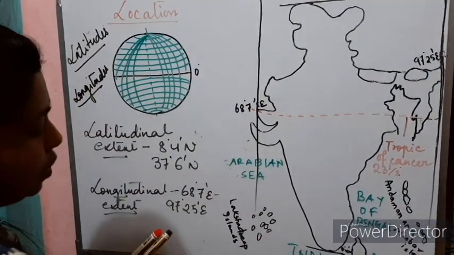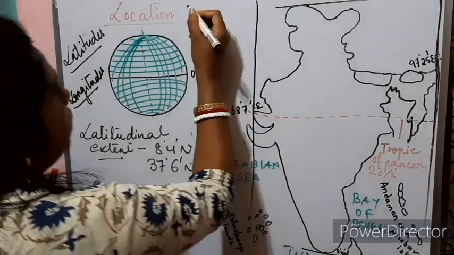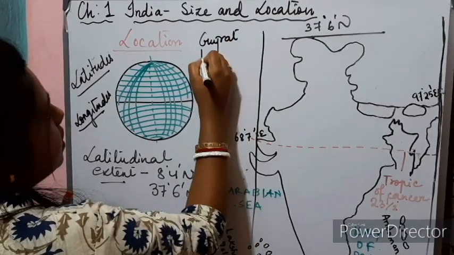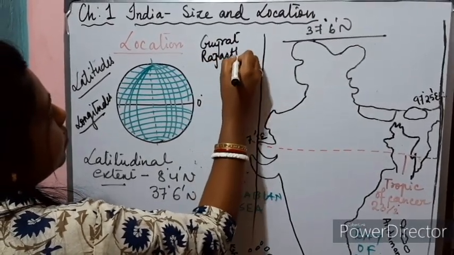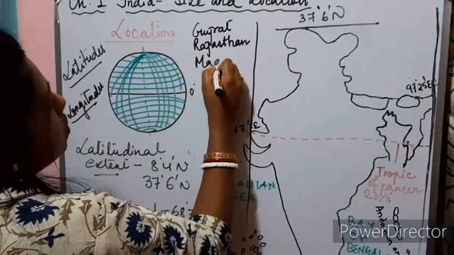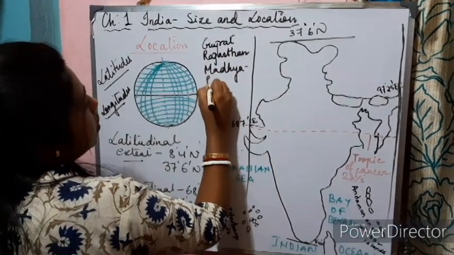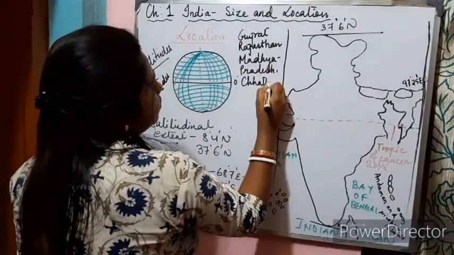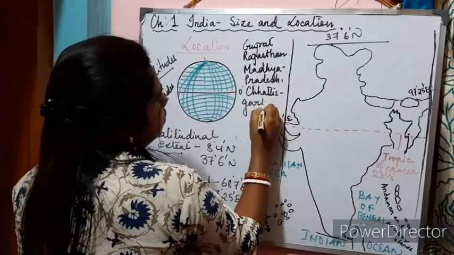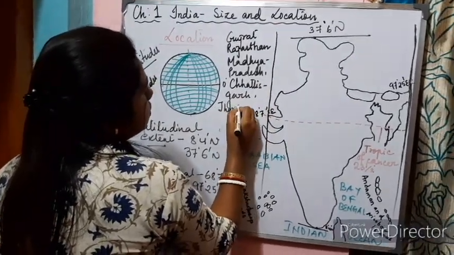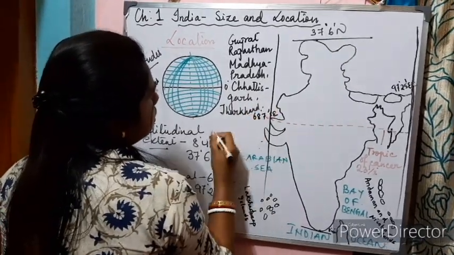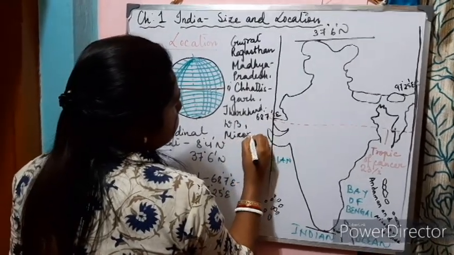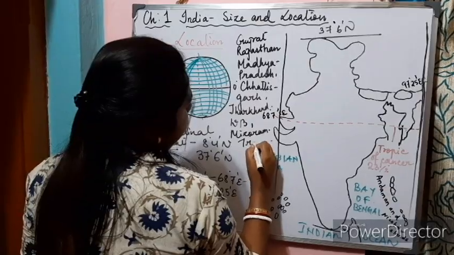Now, this Tropic of Cancer passes through the states of, you can see, first Gujarat, then Rajasthan, Madhya Pradesh, covering most part of Madhya Pradesh, then Chhattisgarh, Jharkhand, West Bengal, and two northeastern states, Mizoram and Tripura.